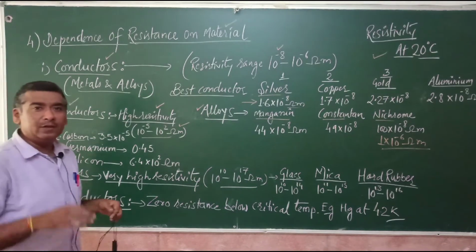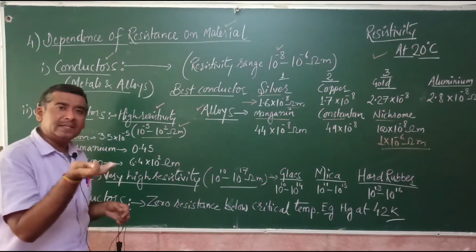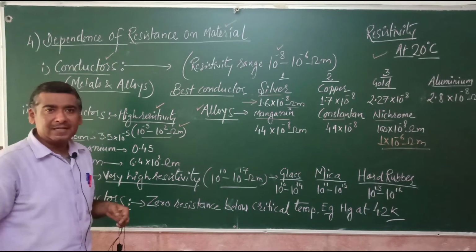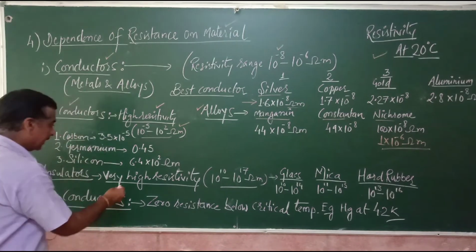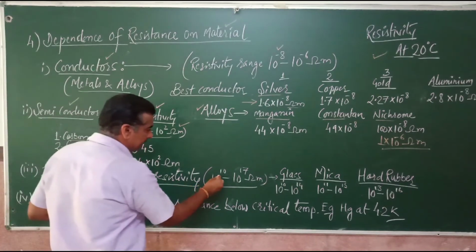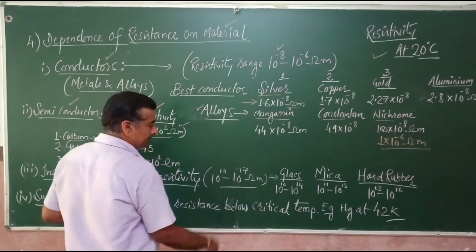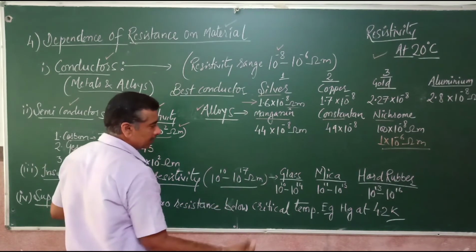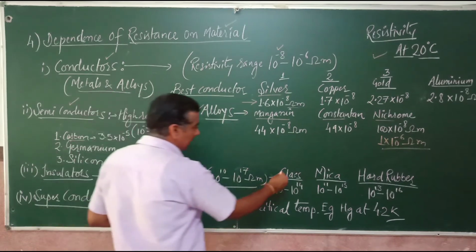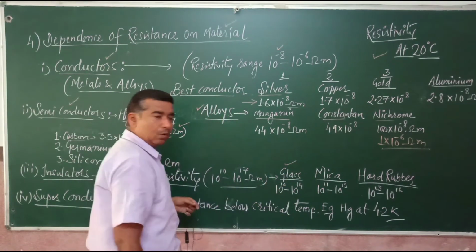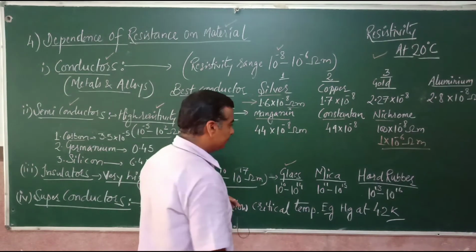They have practically no free electrons, therefore their resistivity is very high, and therefore they do not allow electrical charges to pass through them. They have very high resistivity. The range of resistivity is 10 raised to the power 10 ohm meter to 10 raised to the power 17 ohm meter. Some of the common insulators, you know, glass, which has a range of 10 raised to the power 10 to 10 raised to the power 14 ohm meter, because there are different types of glass.